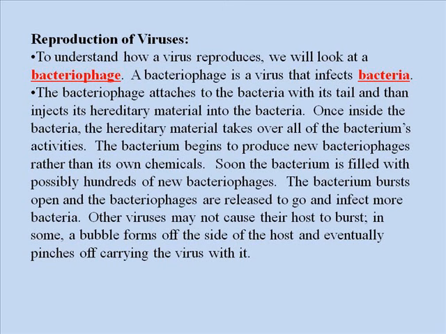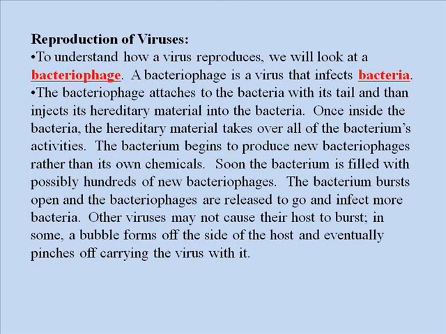The bacteriophage will actually attach to the bacteria with its tail, and it looks a lot like the one in the picture on the last slide we looked at. And like you going to the doctor and getting a shot, the virus will inject its DNA into the bacteria. Now, once the DNA is inside the bacteria, it tells the bacteria's DNA to stop working. Well, the bacteria, being a living thing, needs functioning DNA.